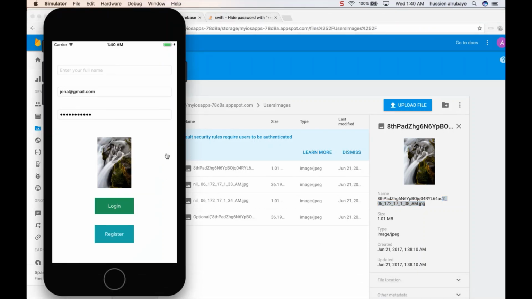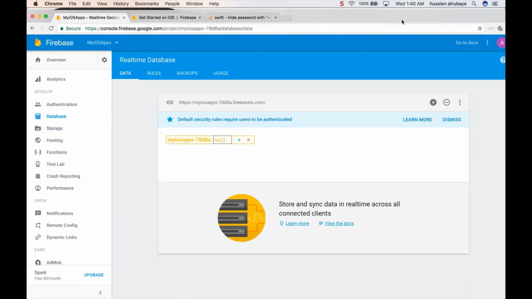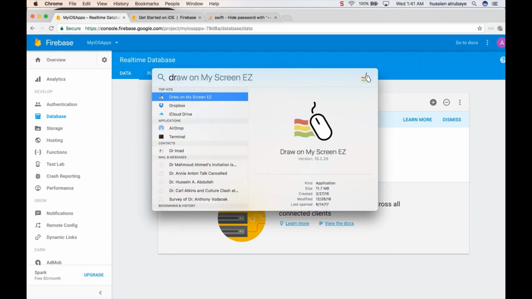Hey again. Until now we were able to upload images to Firebase, and we have the path for that image, and we were also able to allow users to login and get the user UID. What I want to do in this video is start working with a database. The database here in Firebase is not like any database that you have seen before.